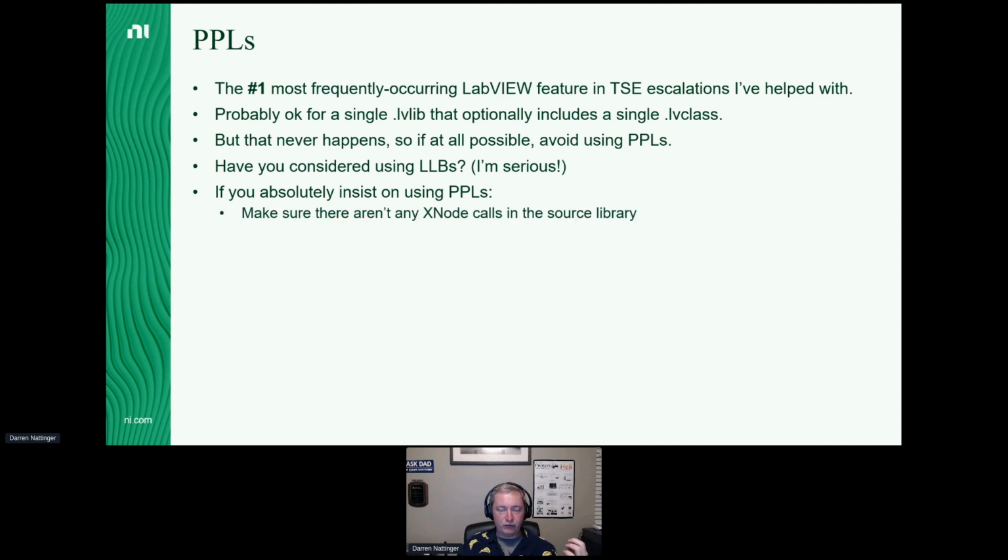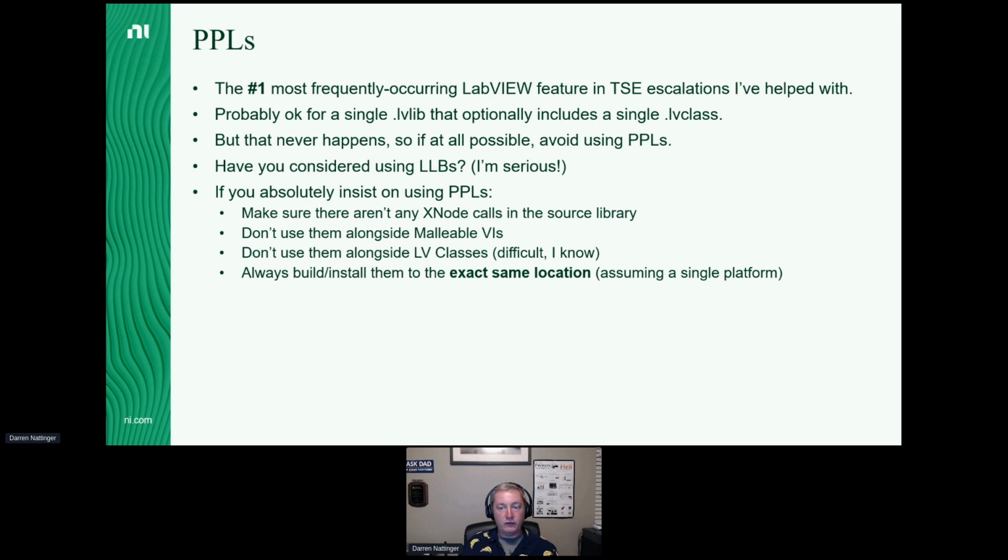One is make sure there are no X nodes in your source library, because again, X nodes and PPLs together, bad news. Try not to use PPLs alongside malleable VIs. Again, combination of these features. And I know it's difficult, but if there's any way that you can, if you're going to use PPLs, not have classes inside those PPLs, that's another way to avoid one of these vectors.